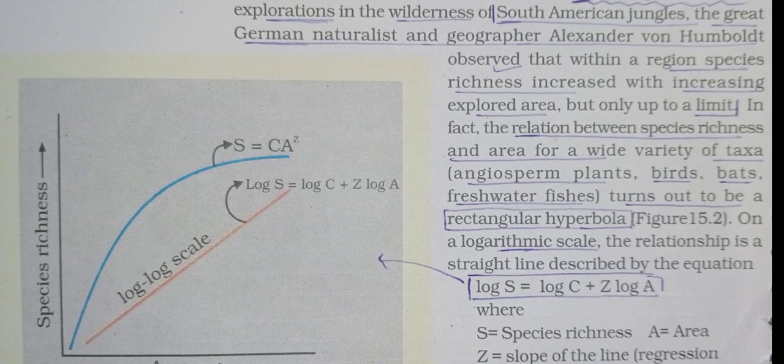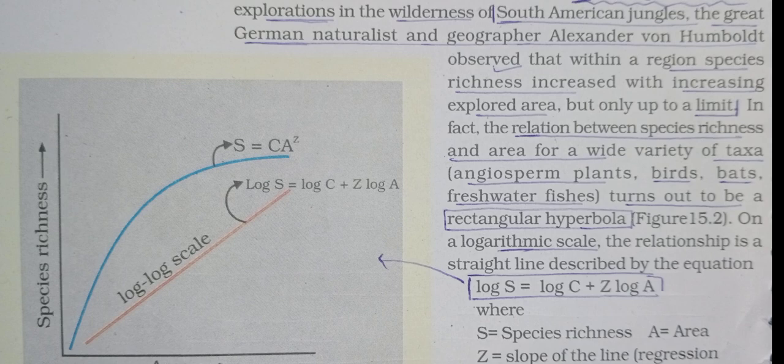But on a logarithmic scale, the relationship is a straight line described by the equation log S is equal to log C plus Z log A. It means if we take the log of the equation S is equal to C A^Z, then the answer will be log S is equal to log C plus Z log A.